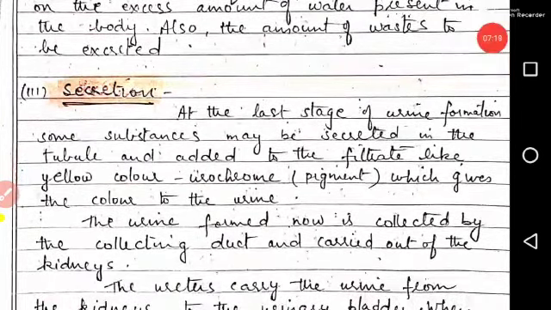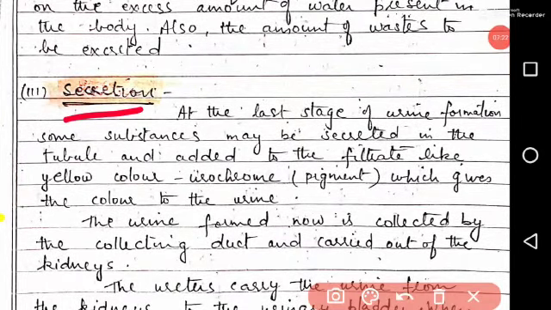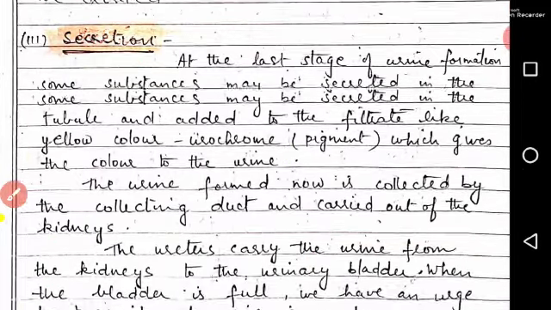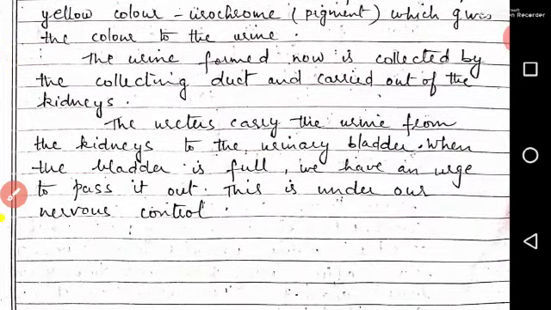Third step in urine formation is secretion. At the last stage of urine formation, some substances may be secreted in the tubule and added to the filtrate, like the yellow color pigment known as urochrome, which gives the color to the urine. The urine formed now is collected by the collecting duct and carried out of the kidneys. The ureters carry the urine from the kidneys to the urinary bladder. When the bladder is full, we have an urge to pass it out. This is under our nervous control. So this is how urine is formed and blood is filtered.